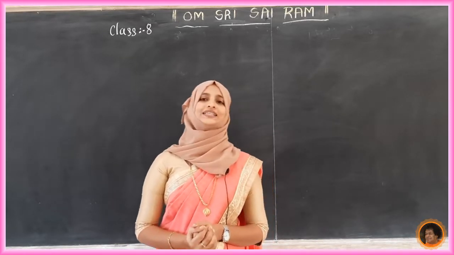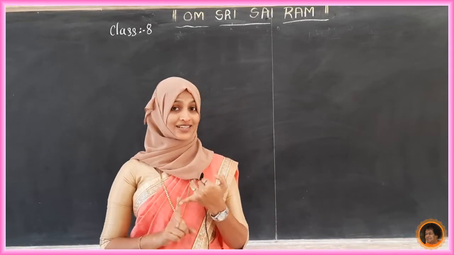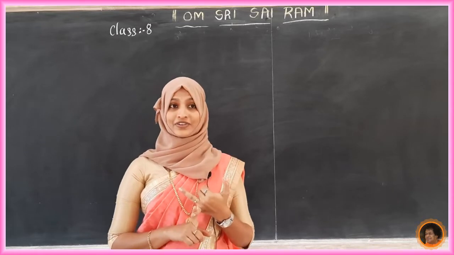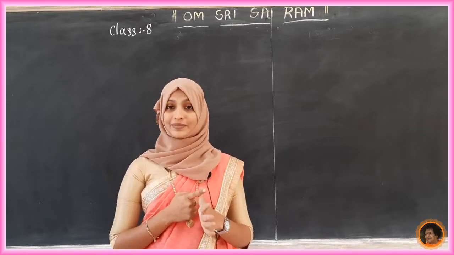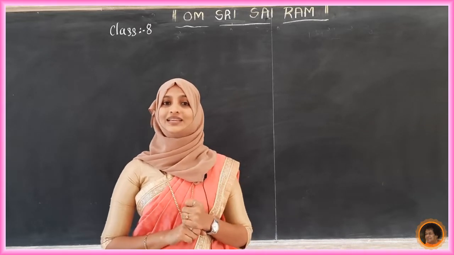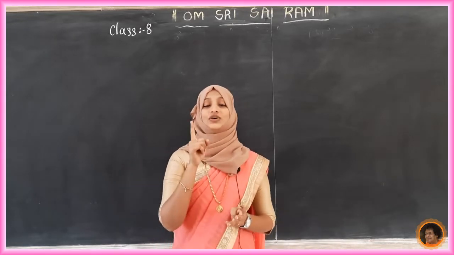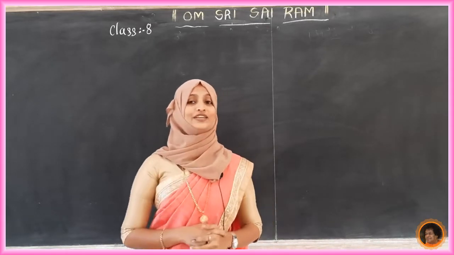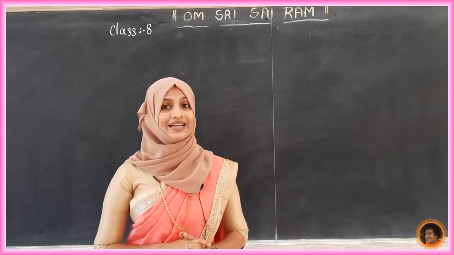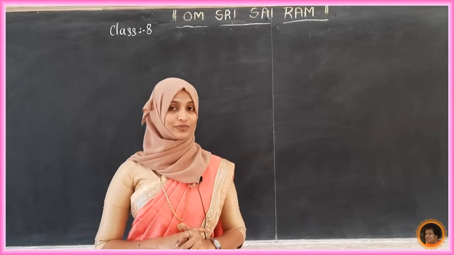Can you give examples of these? Forest, wildlife, minerals, coal, petroleum, natural gas, all these things are exhaustible natural resources. Just write down the difference between exhaustible and inexhaustible in your notebook, students.